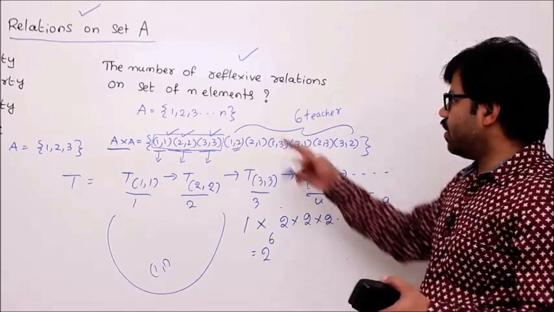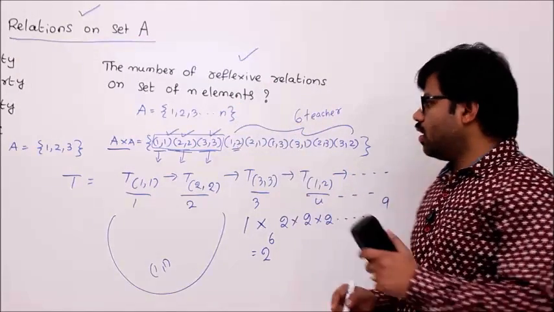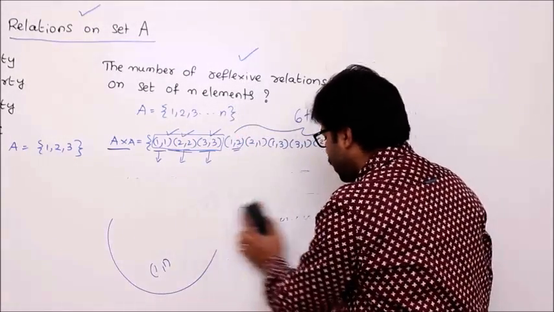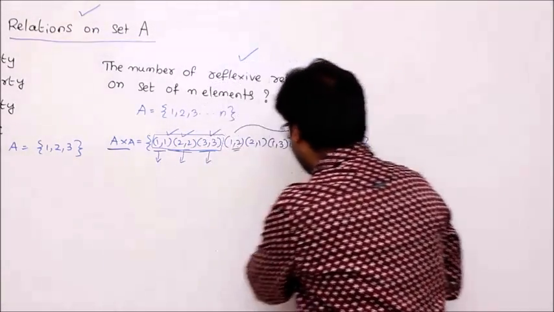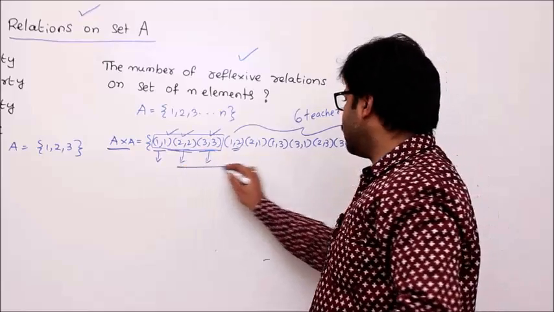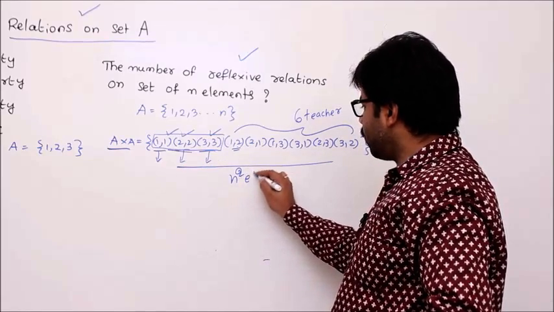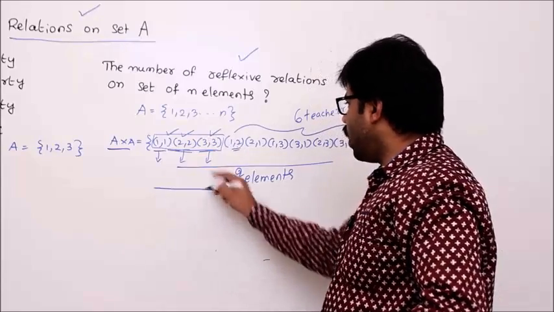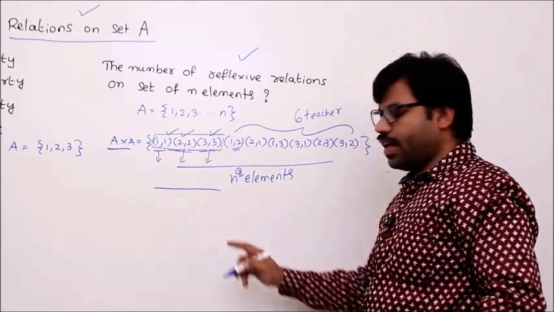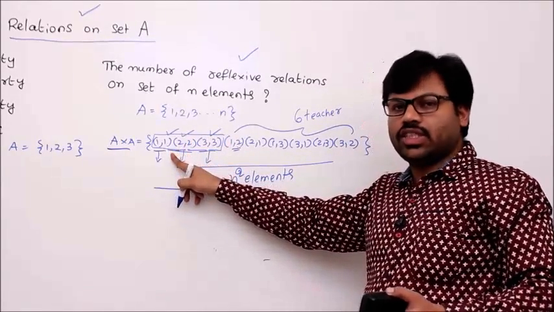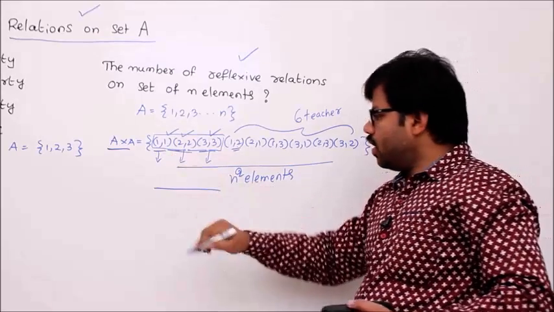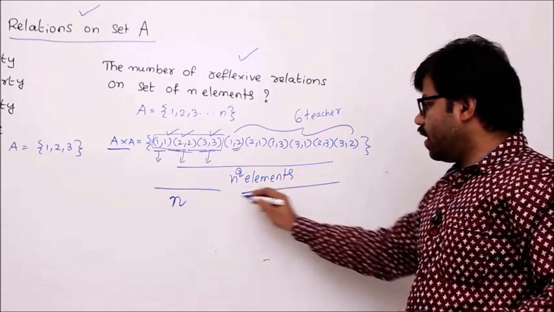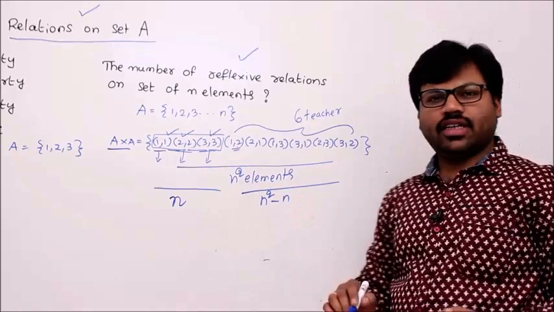Let's generalize it for n elements. In the general case, what happens? You will have n square elements, isn't it? So A cross A contains n square elements. Out of them, this 11, 22, 33 up to nn, let me call them reflexive kind of elements, (a, a). They are n, isn't it? Out of n square, if I remove that n, remaining elements are n square minus n.